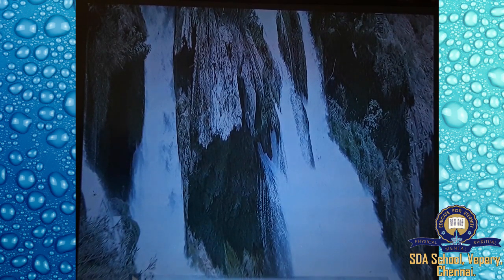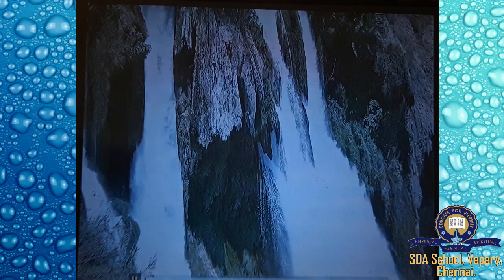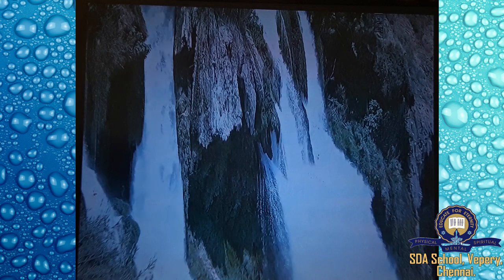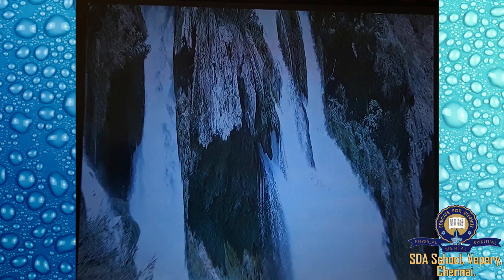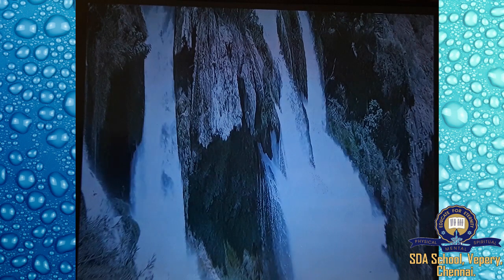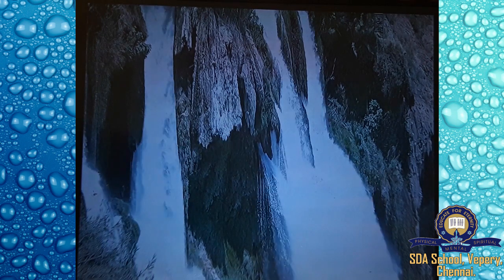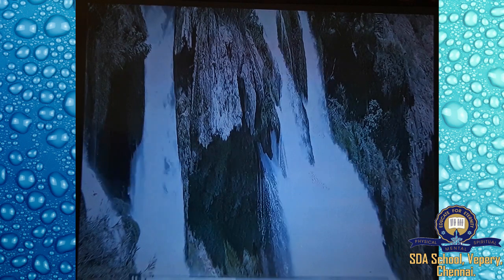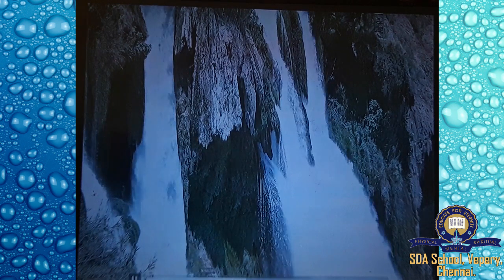Next, the water source you are seeing. Can anyone guess? Yes, you love to see it and we love to take a bath in this. What is this? Waterfalls. In Tamil Nadu, we have many waterfalls. If I ask, you will all say Kutralam.